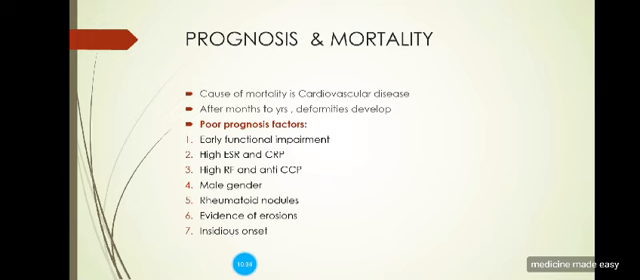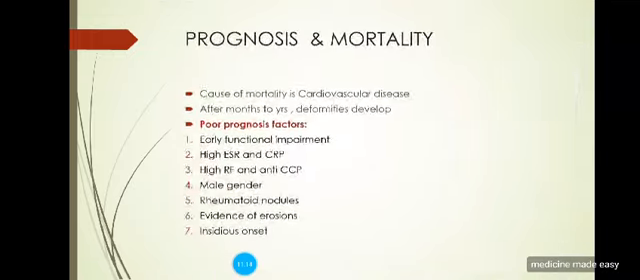So prognosis and mortality: mostly the mortality in RA is due to cardiovascular disease. And after months to years, if the patient is not taking the treatment, deformities are ultimately going to develop. There are certain prognostic factors which, if present, mean there is a grave prognosis: early functional involvement, high ESR, CRP, rheumatoid factor and anti-CCP levels, if the patient is male, if rheumatoid nodules are present, if the disease is insidious, that is gradual in onset, and if there is any evidence of erosion. So that's all for the treatment.